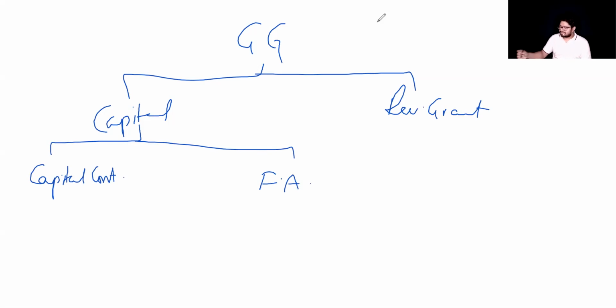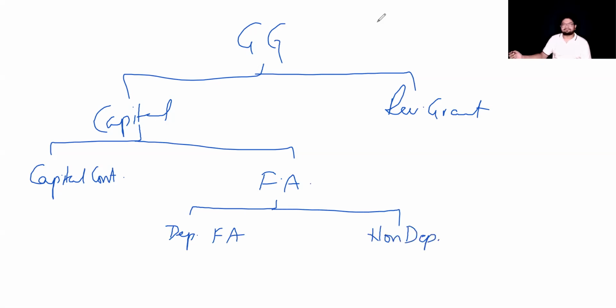Now, these fixed assets could be either a depreciable fixed asset or a non-depreciable fixed asset. Broadly, these are the classifications of government grant for you. I'll repeat once again. A government grant can be either a capital grant or a revenue grant.